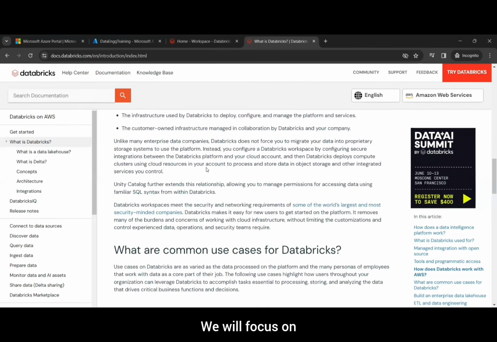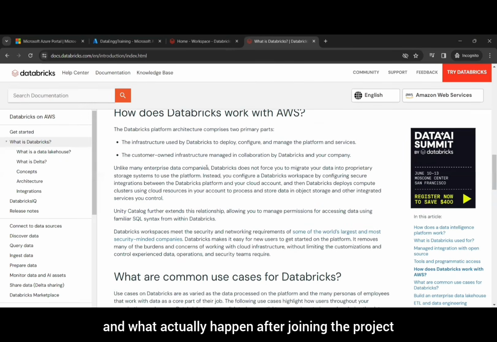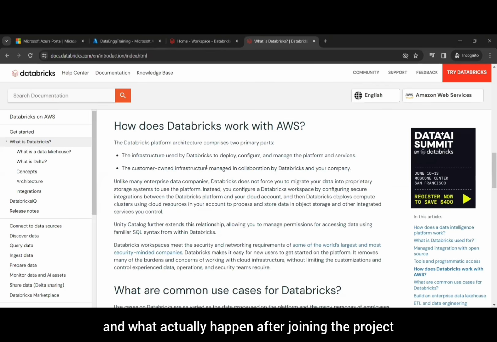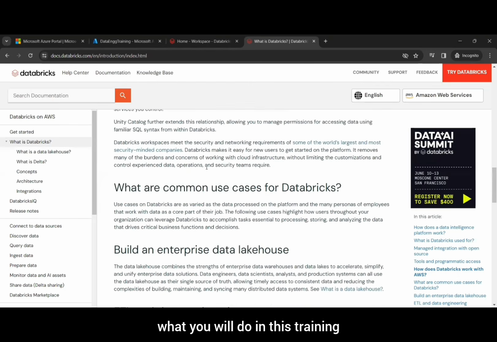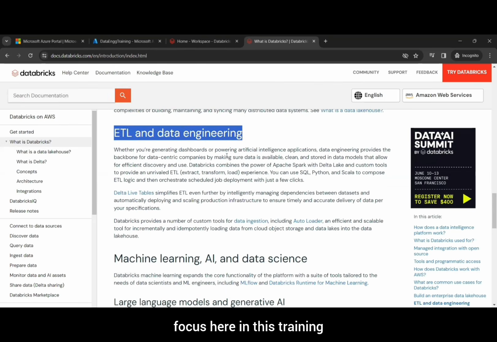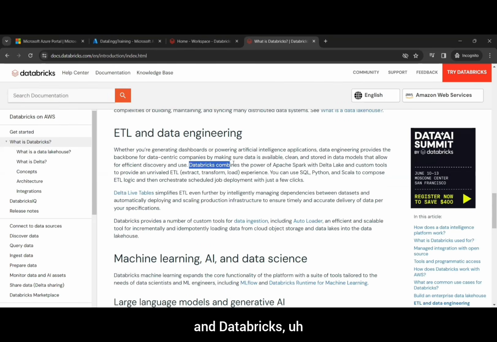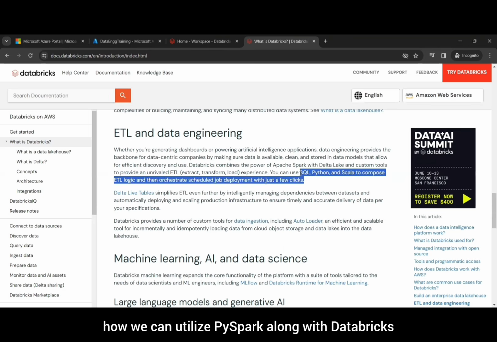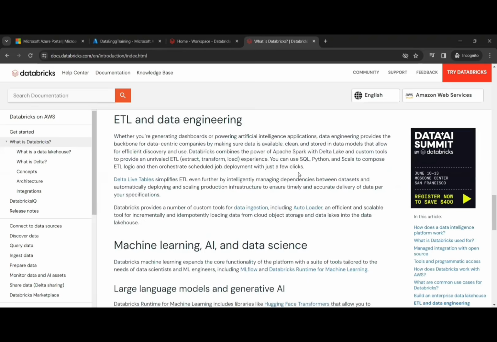So we will focus on what they ask in interviews and what actually happens after joining the project. What will be your role, what you will do in this training. Okay. So ETL and data engineering is our primary focus here in this training. And Databricks performs this job very well. We are going to see how we can write SQL, Python, and how we can utilize PySpark along with Databricks. Okay.